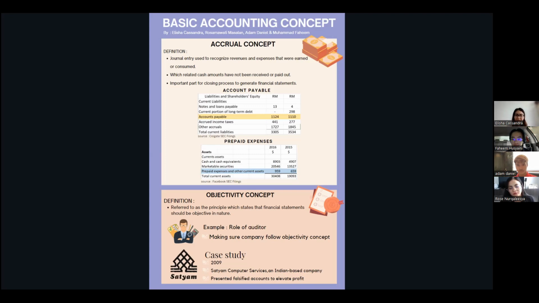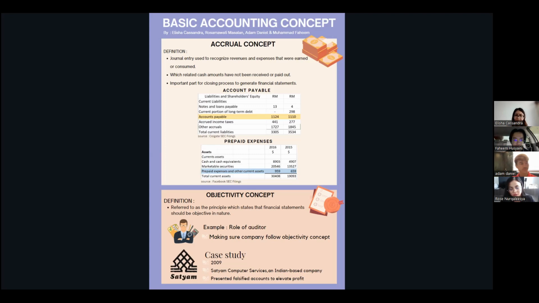Another example is the case study in 2009, in which Satyam Computer Services, an Indian-based company, presented false accounts in order to make a lot of profit for the company. The chairman of the company confessed to the crime, and it is considered one of the biggest accounting scandals in India.